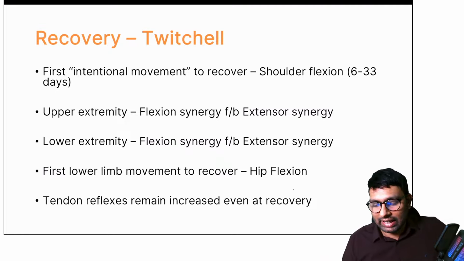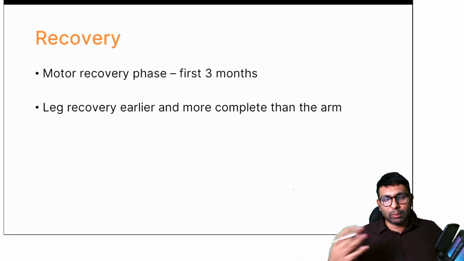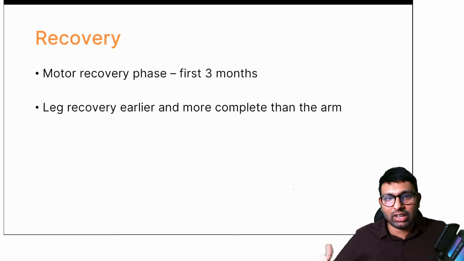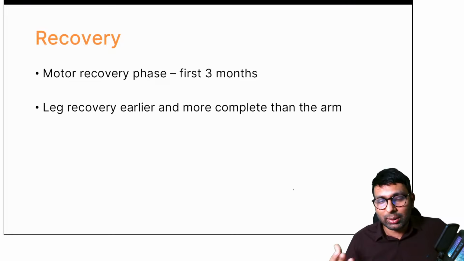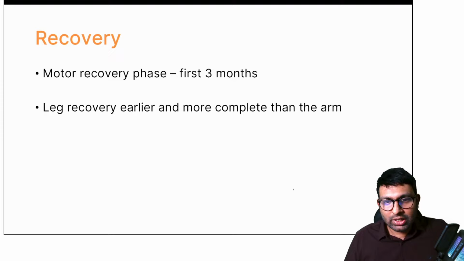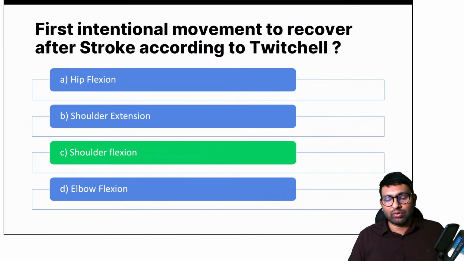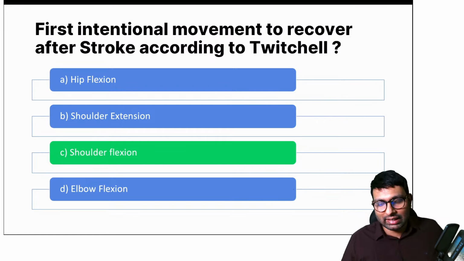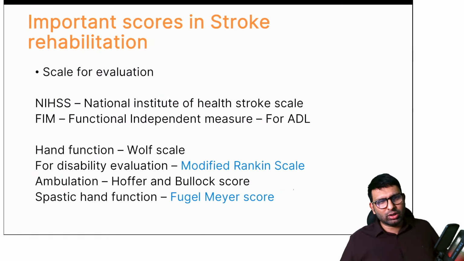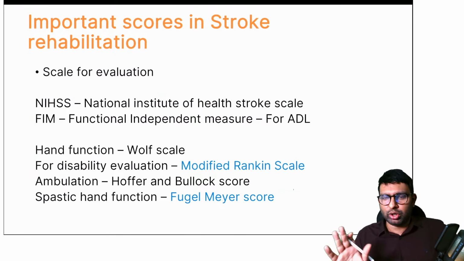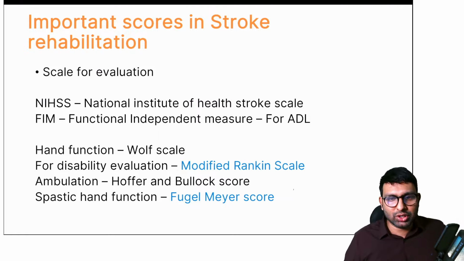But tendon reflexes will again remain the same. And remember that once complete recovery occurs, it is usually leg recovery which is earlier and more complete than arm recovery. So these are some things you need to remember from the PMR side. The first thing that recovers in stroke is shoulder flexion. Is that clear? I don't think this concept has been covered much, so I want you to take note of all of it, as it may be asked in your INICET exams.